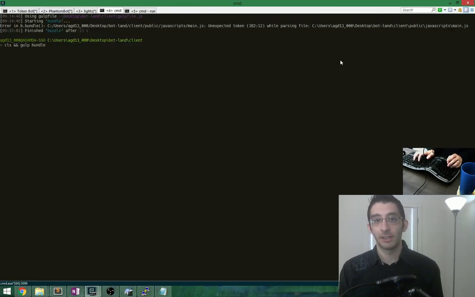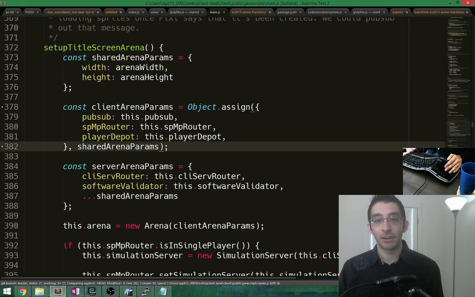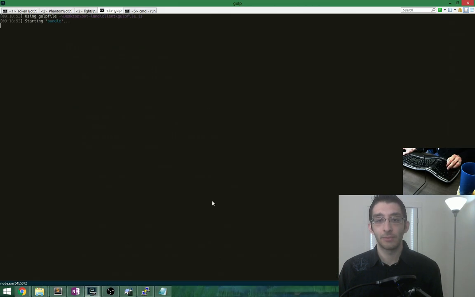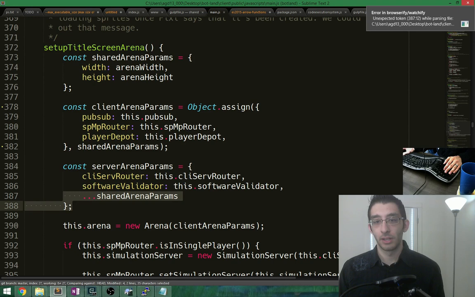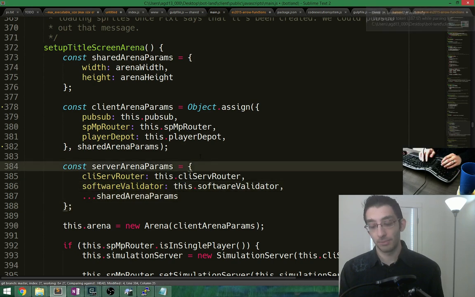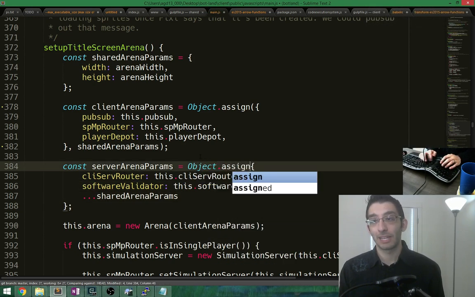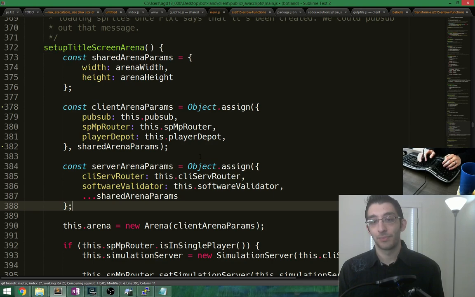Great. Now let's try bundling this. It's going to error right down here now. So if we see that the error message went from 382 to 387, then we've worked around this problem. And I'm totally fine with that. Sure, it's not perfect. We should figure out how to get the spread operator working, but it's just not worth the time. Good. Okay, the error did move to 387. We're good. So we got to do the same thing pretty much everywhere. I don't know how frequently I use this, but yeah.